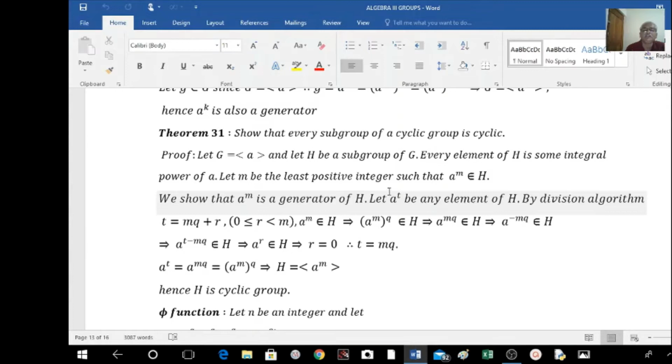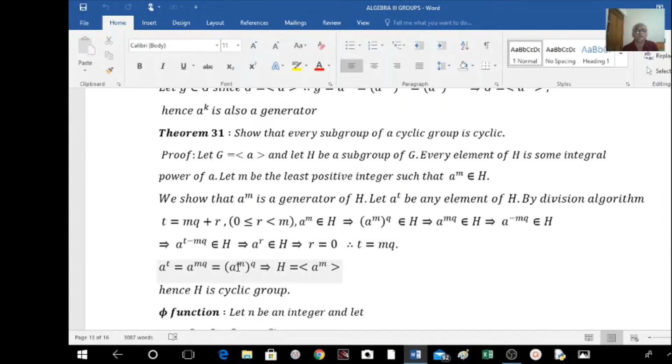Now here I have taken any general element, A raised to t, of H. So I will write A raised to t is equal to A raised to mq. This can be written as A to the power of m, whole to the power of q. So A raised to t is any arbitrary element of H, and we are able to write any element of H as some integral power of A to the power of m.